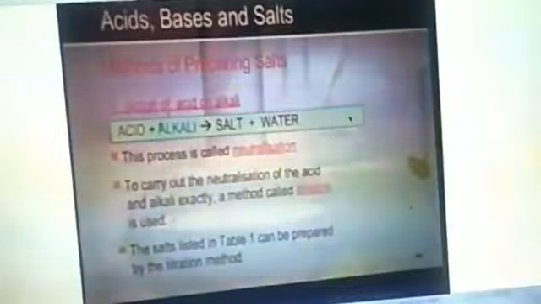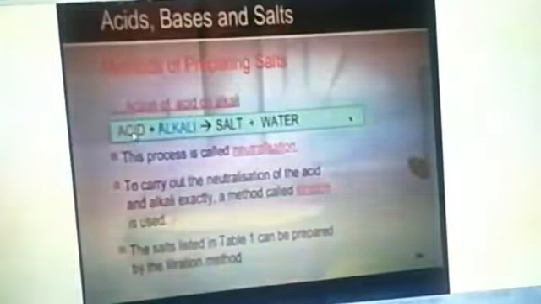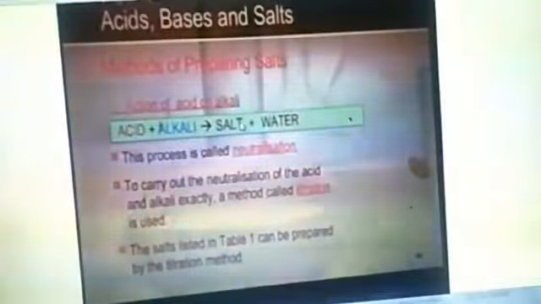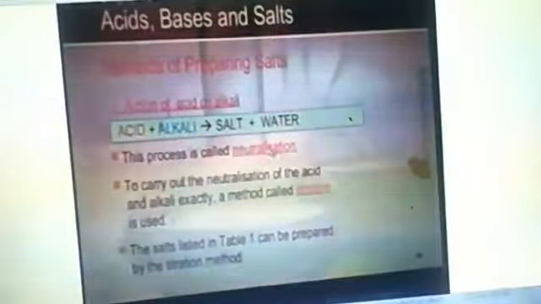We manufacture salt. Methods of preparing salt. When acid reacts with alkali, it forms salt and water. This process is called neutralization.